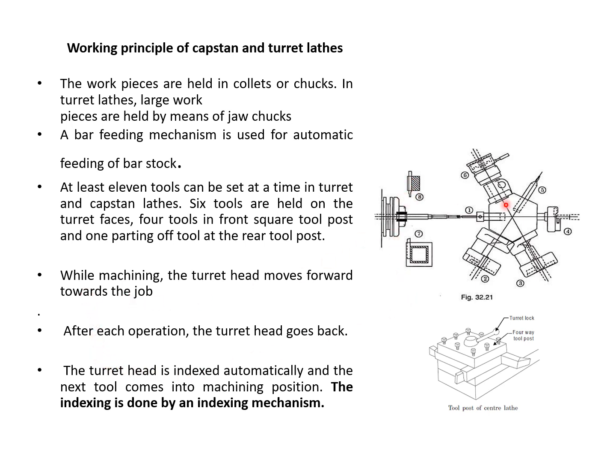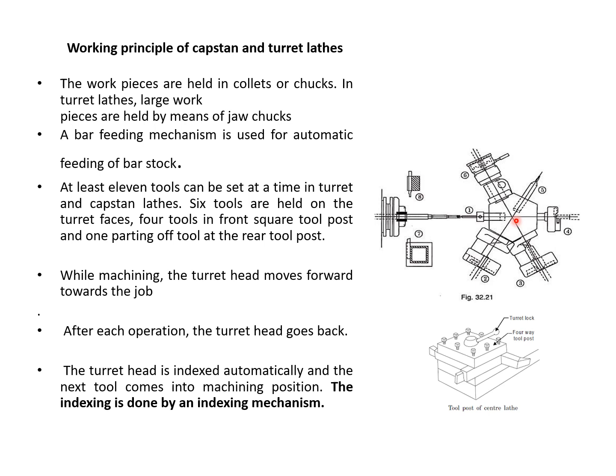While machining, the turret head moves forward towards the job. Then after each operation, the turret comes back to its rear or home condition. The turret head is indexed automatically and the next tool comes into position for performing the next operation. For doing this indexing, one mechanism is used. That mechanism is called the indexing mechanism or Geneva mechanism. In the next slide, we are going to discuss the Geneva mechanism or indexing mechanism.